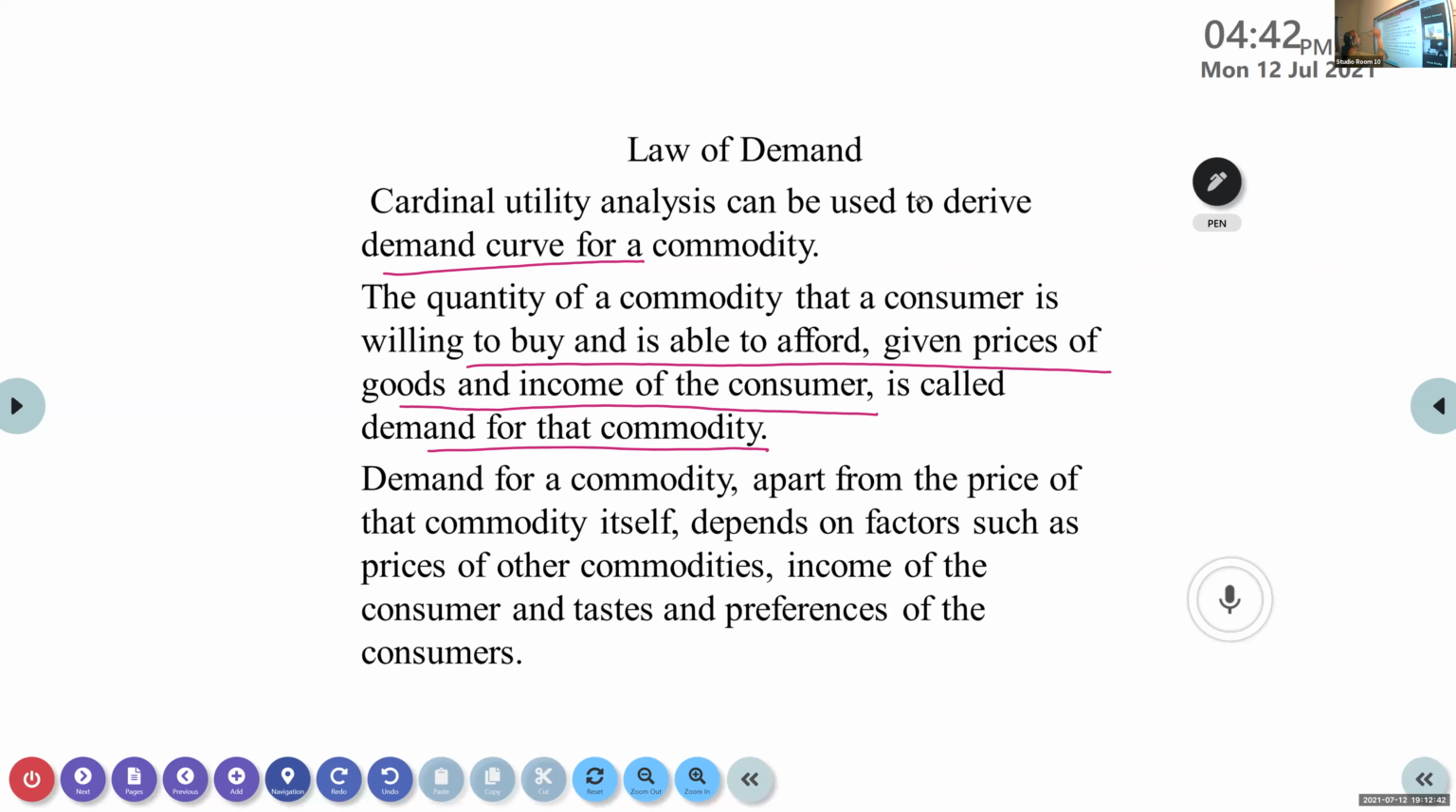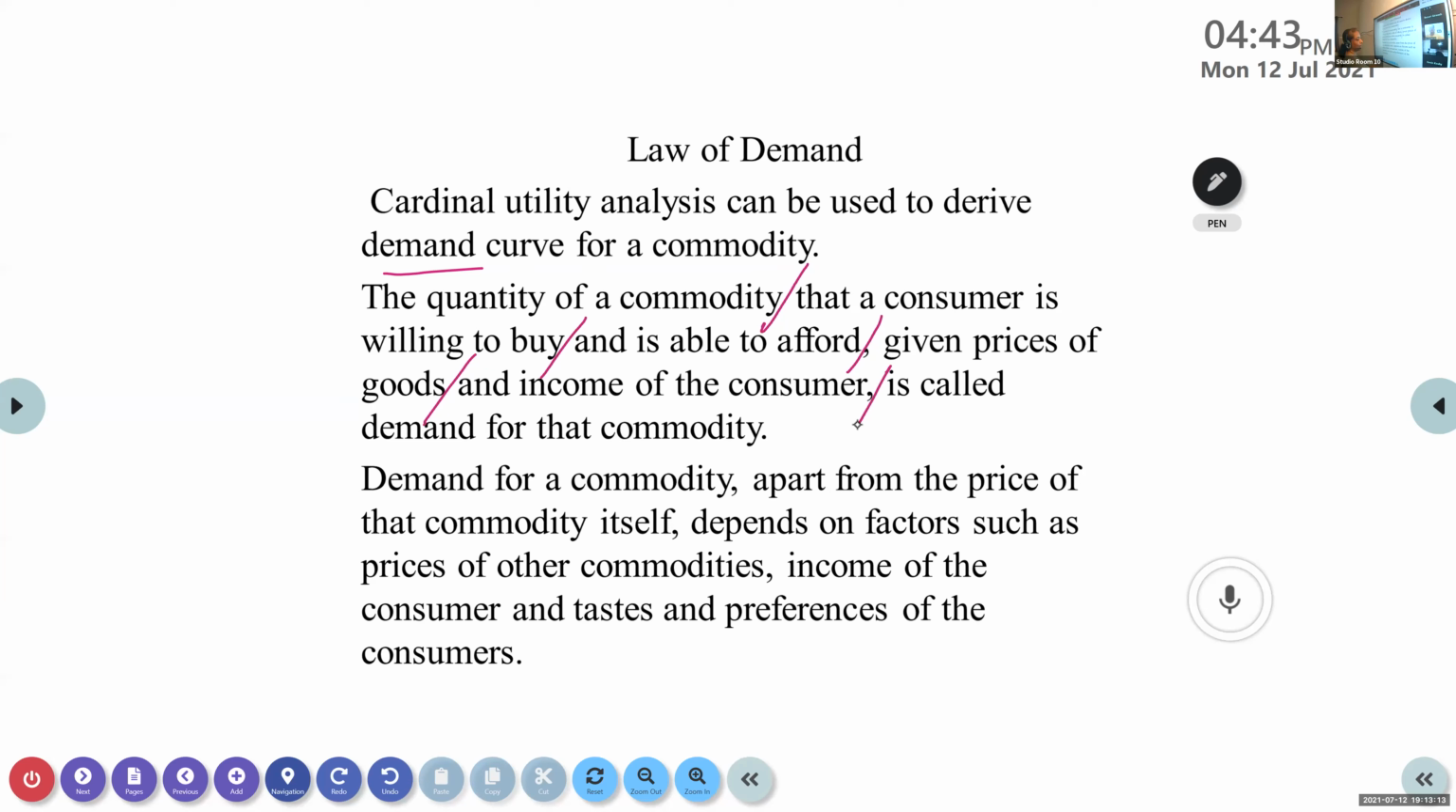So what do you mean by demand here? The quantity of a commodity that a consumer is willing to buy, and at the same time is able to afford. What is he able to afford? At the given price of that particular good and the income of the consumer. That particular income should be there, and at a given price he is ready to buy. That we call demand for that particular commodity.